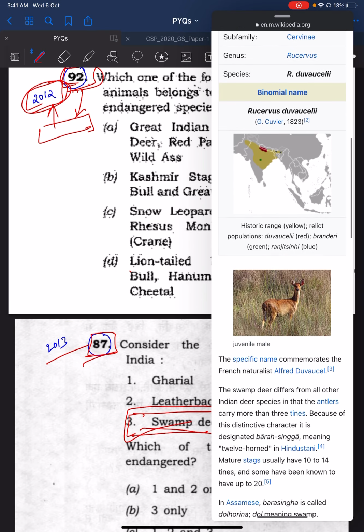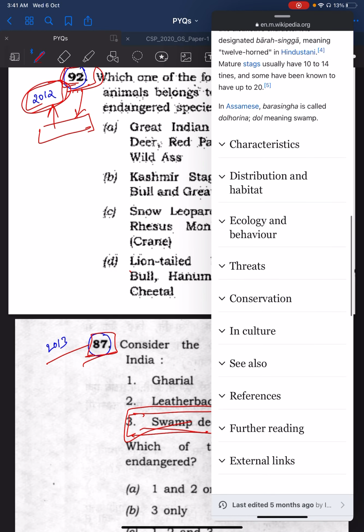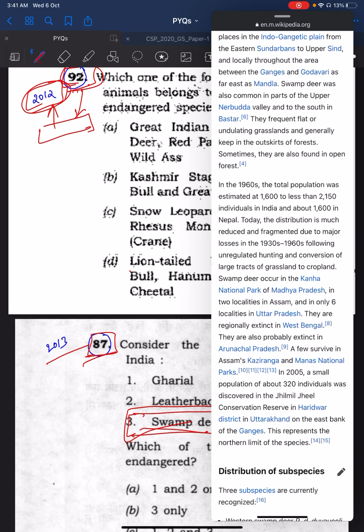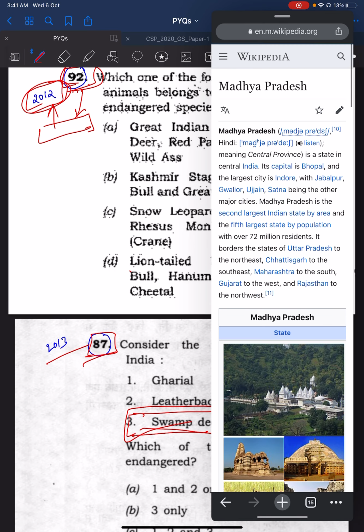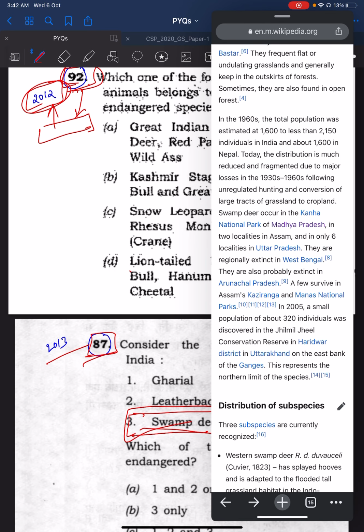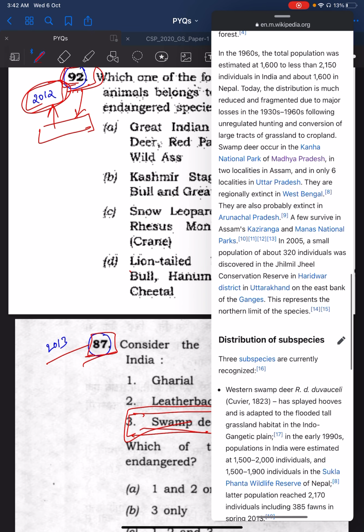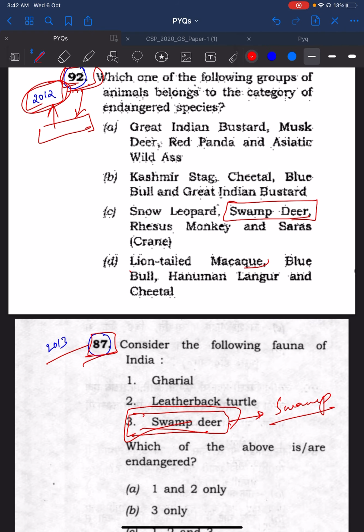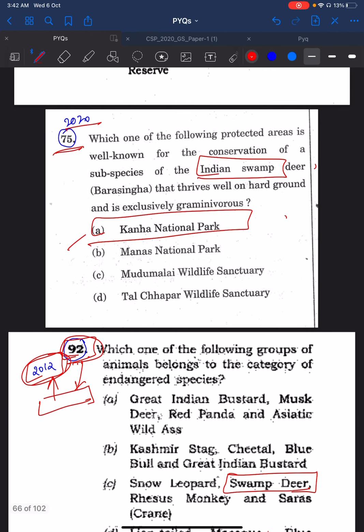Then go and see the distribution of this swamp deer. In the second para, can you see Kanha National Park here, guys? Today, the distribution is much reduced and fragmented due to major losses in the 1930s following unregulated hunting and conversion of large tracts of grassland to cropland. Swamp deer occur in Kanha National Park in Madhya Pradesh in two localities. So Kanha National Park is the answer here in 2020 75th question.